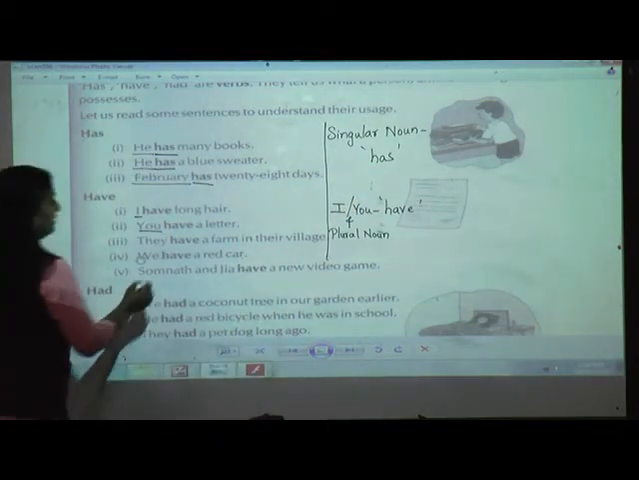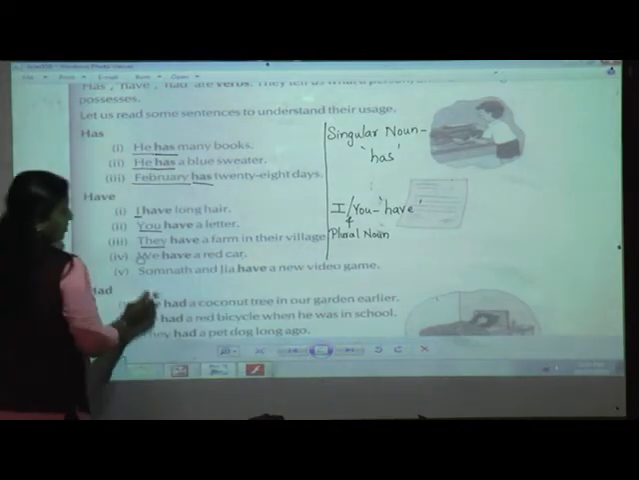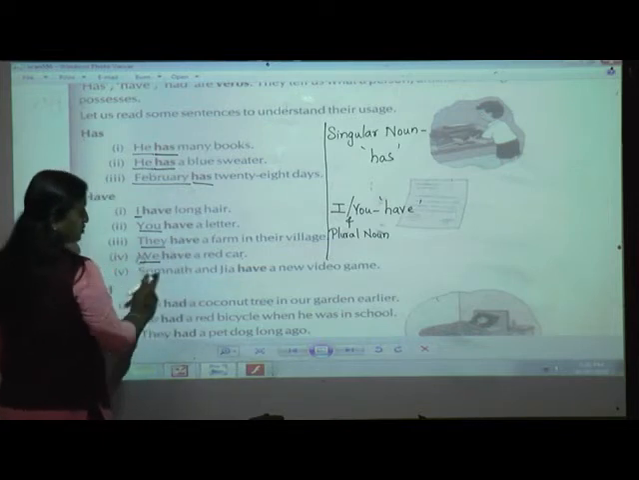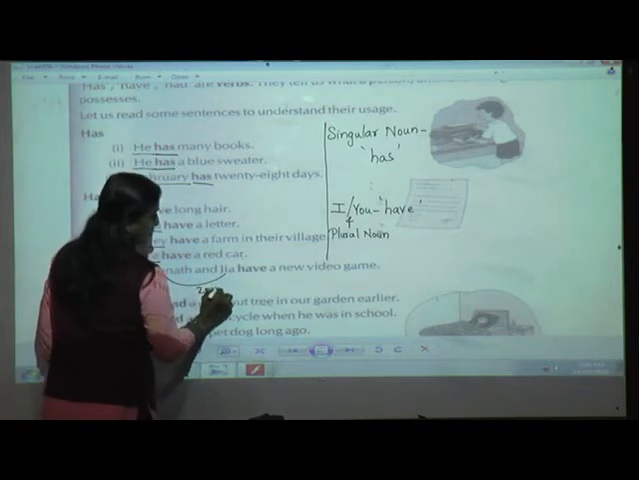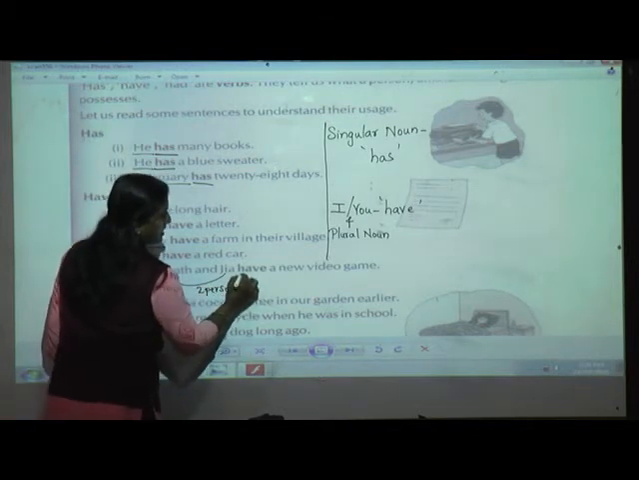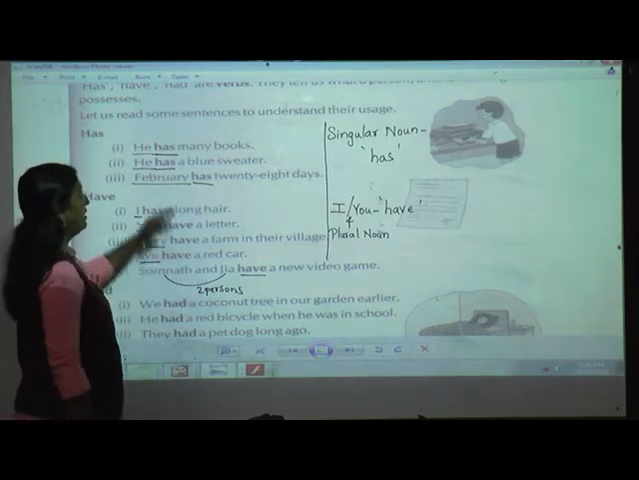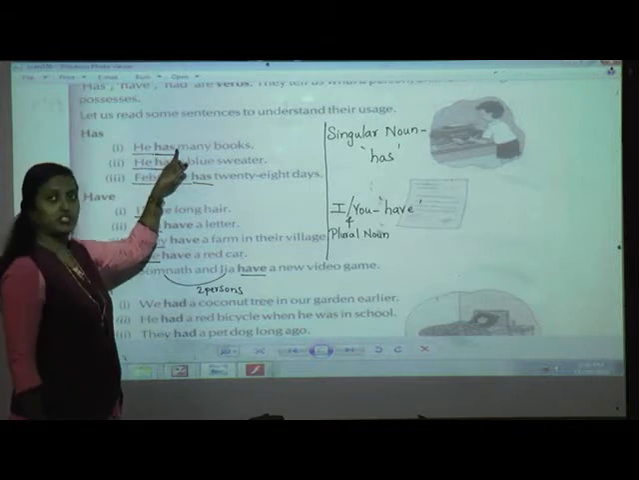Got it? See here. Can you see the subject? They. They is what? Yes, plural noun or pronoun. We, again plural pronoun. So Somnath and Jia, here also we can see two persons are there. Okay? So we are going to use have. Understood, students? Or you want me to repeat it again? Again I'll say, when there is a singular noun, we are going to use H-A-S.